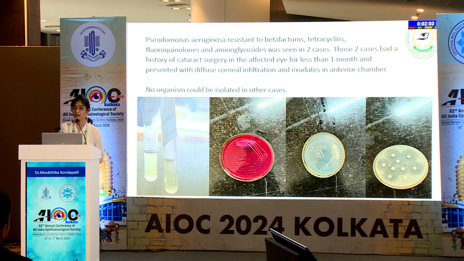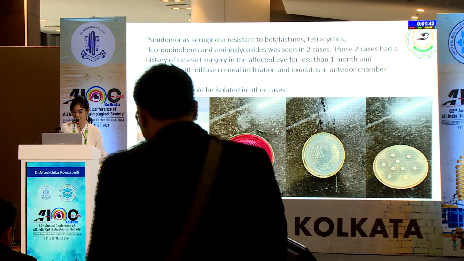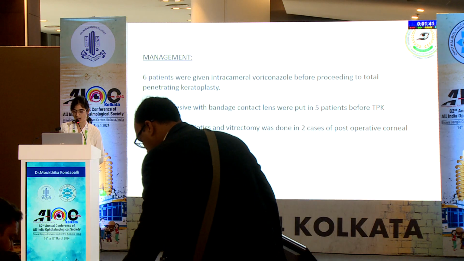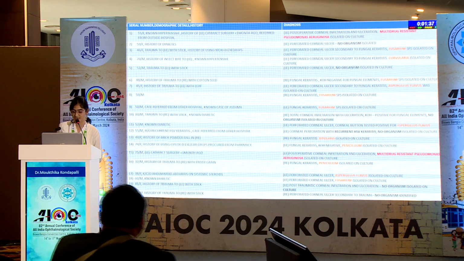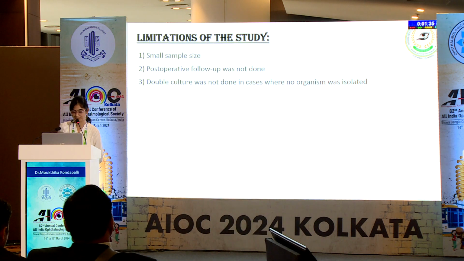Pseudomonas aeruginosa resistant to multiple drugs is seen in 2 cases. Those 2 cases had a history of cataract surgery in the affected eye less than 1 month ago and were diagnosed as postoperative endophthalmitis. They were first given intravitreal antibiotics and vitrectomy was done before proceeding to TKP. No organism could be isolated in other cases. This is a mechanism of isolating bacteria. These are the 20 cases showing demographic details, history, diagnosis and follow-up.